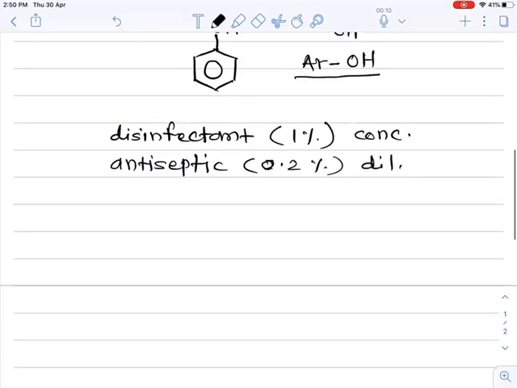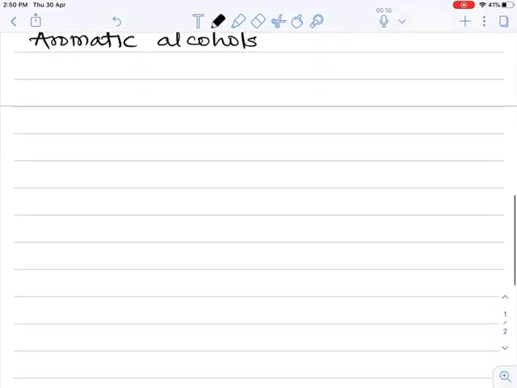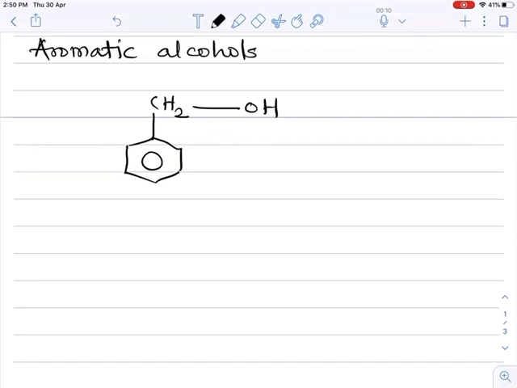Okay. Now some aromatic alcohols are also there. So what is meant by aromatic alcohols? Aromatic alcohols contain an OH group in their molecule, but this OH group is first attached to a carbon, and then this carbon is attached to the aromatic ring, and that's why these compounds are called aromatic alcohols.